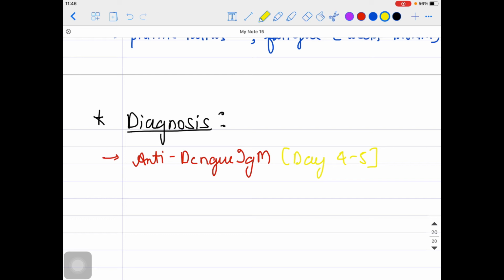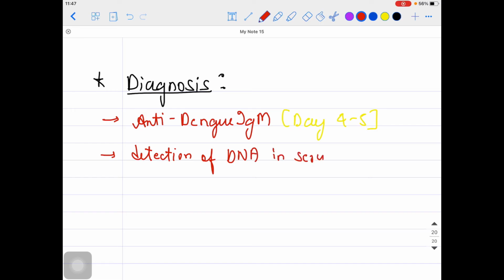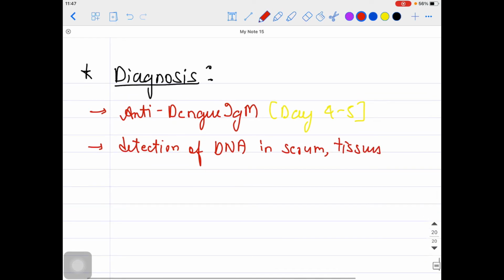Once you have detected it, from where can you actually detect it? From the tissue, from the serum, from the CSF. Detection you will be seeing in the serum, it could be in the tissues, it could be in the saliva, it could be in the CSF and all.